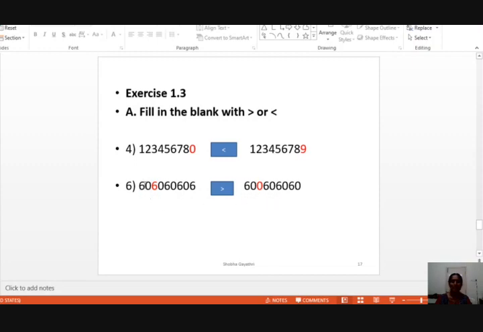So go for the next leftmost digit, 6 here. There also it is 6. 0, there also it is 0. But when it comes to the third digit, it is 6 here, it is 0 there. So which is greater? 6 is greater, right? So this number is greater.